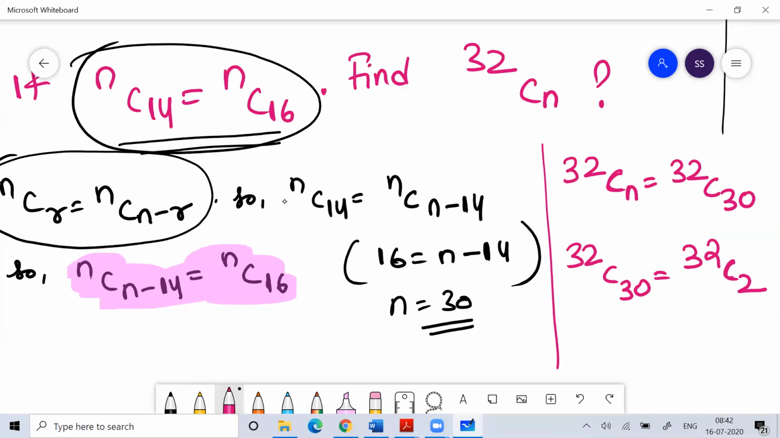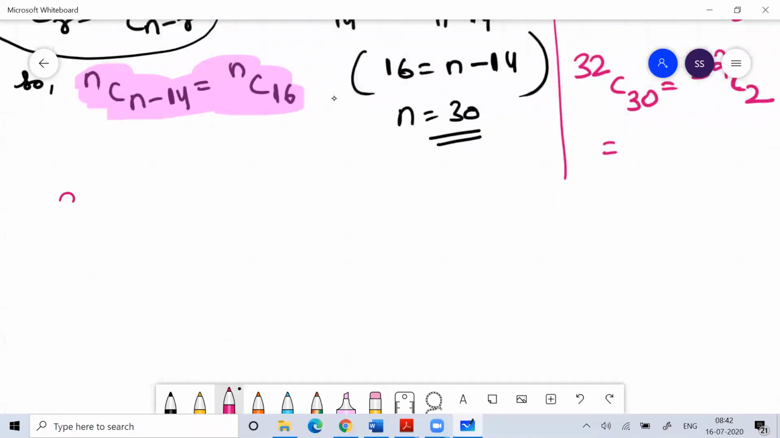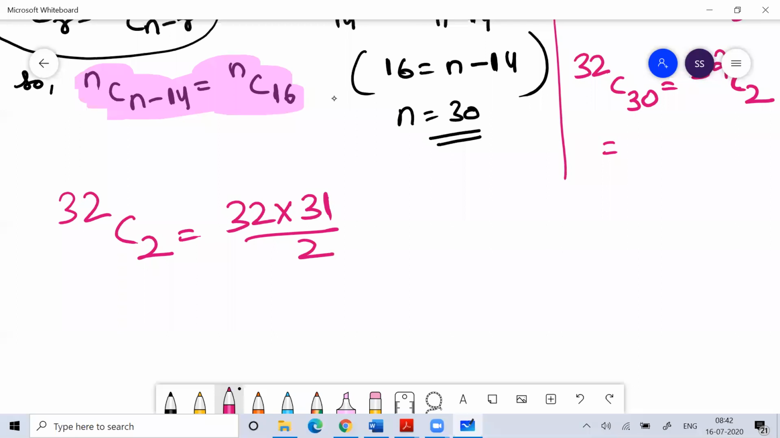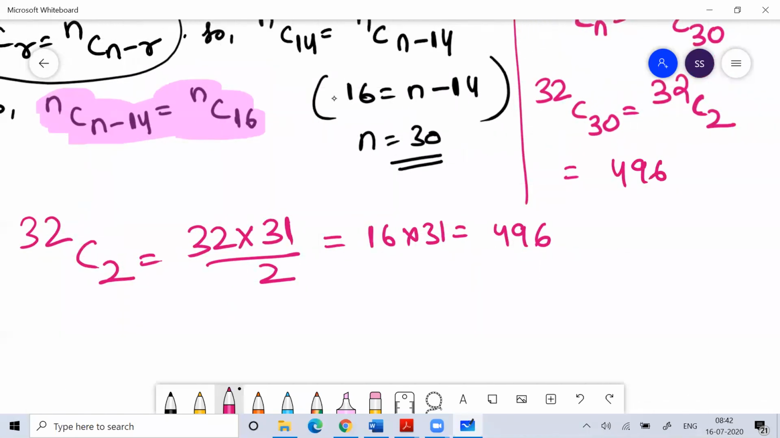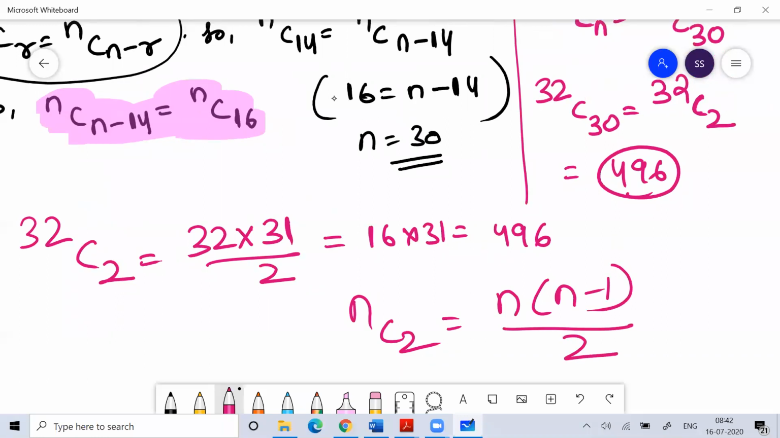What is 32C2? Always remember the value of 32C2. It is 32 into 31 by 2, that means 16 into 31, which is 496. So 32C2 is 496. You have to remember that nC2 is equal to n into (n minus 1) by 2. nC2 is very important.